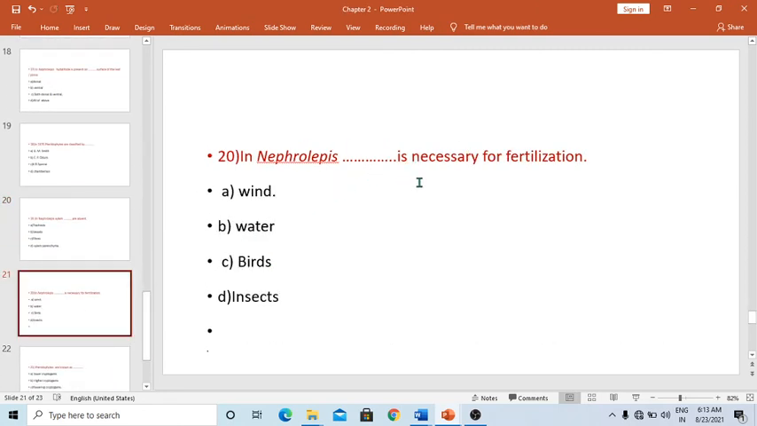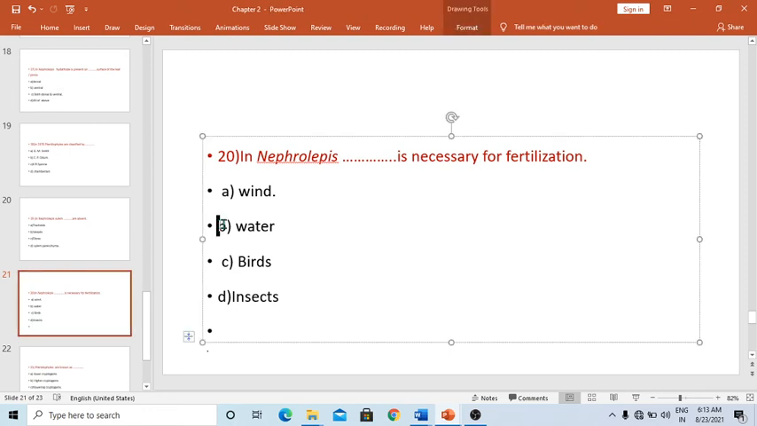In Nephrolepis, dash dash is necessary for fertilization. For fertilization, different agents are required. The options are wind, water, birds, and insects. For the migration of the spermatozoids towards the egg, they migrate through water. So in Nephrolepis, water is necessary for fertilization. So the correct answer is water.